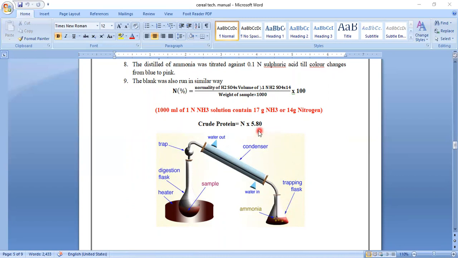So by this formula you can find out the crude protein content, that is nitrogen percentage into the food factor. And this food factor varies according to the variety of food, which kind of bakery products you are preferring or the fruit or vegetable sample you are preferring. So as per the variety of sample, this food factor goes on changing.